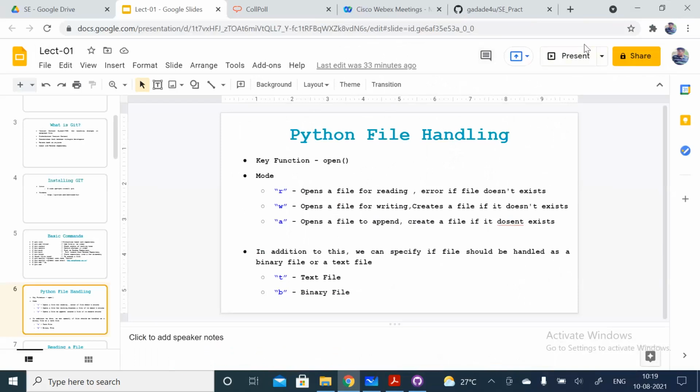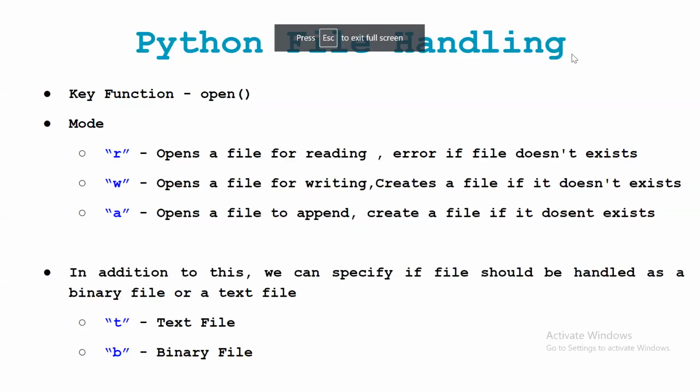Now see, in Python programming, the main key function is open, because whatever file we have on the hard disk, or if you want to create any file, for that we need to use the open function. This open function has two parameters. The first parameter is the file name, and the second one is the mode. Different modes are there. I have just given the basic modes here. With these basic modes, we can memorize the other modes also.